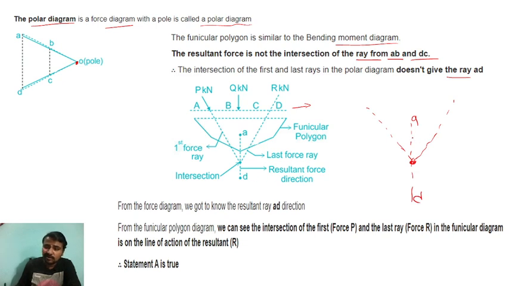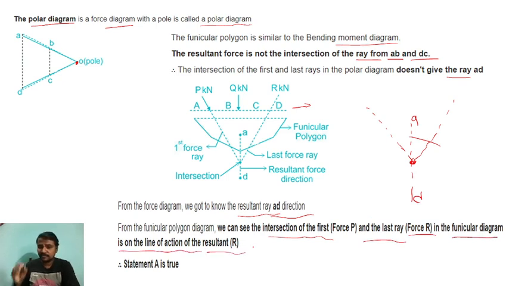So this is the what? Resultant. This is the resultant force direction. Now from the force diagram we got to know the resultant ray AD direction. From the funicular polygon diagram we can say the intersection of the first force ray P and the last force ray R in the funicular diagram is on the line of action of the resultant R.